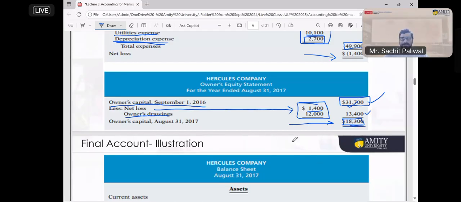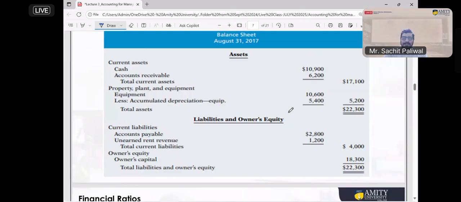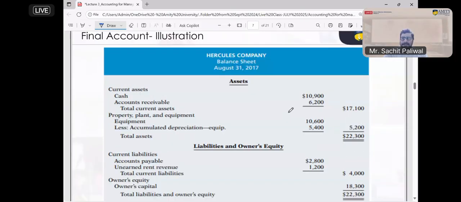Is this clear? In the balance sheet you will find the capital information. You can see here the owner's capital is recorded as 18,300. That is the current status of the capital in the business. Clear?